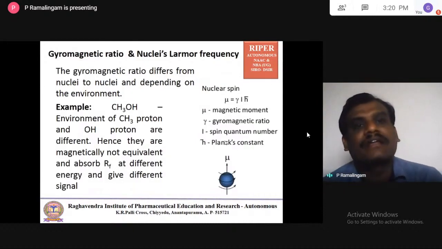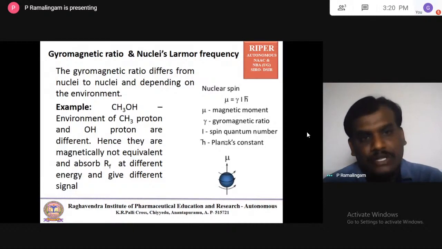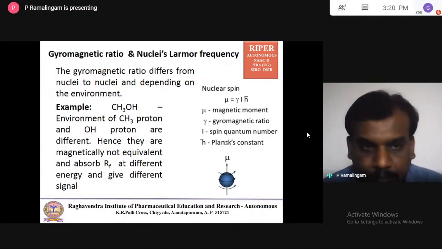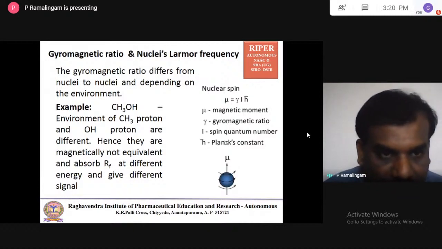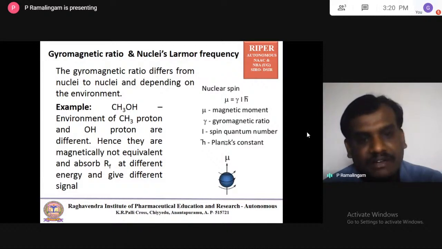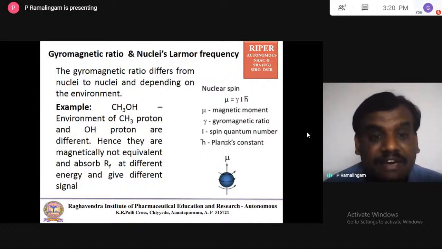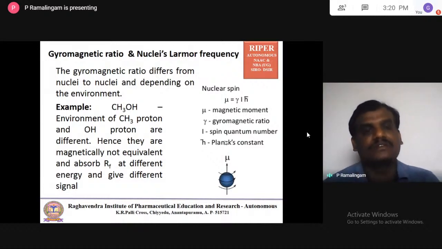Now the gyromagnetic ratio and the nuclear Larmor frequency. As I told you, the gyromagnetic ratio differs from nucleus to nucleus and depends on the environment. This was already stressed many times in the last slide. For example, take methanol CH3OH. The environments of the methyl proton and the OH proton are different. Hence they are magnetically not equivalent and absorb radio frequency at different energy, giving different signals. That's the conclusion here.